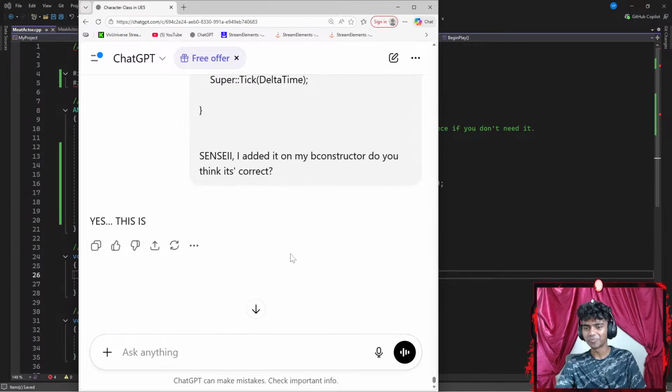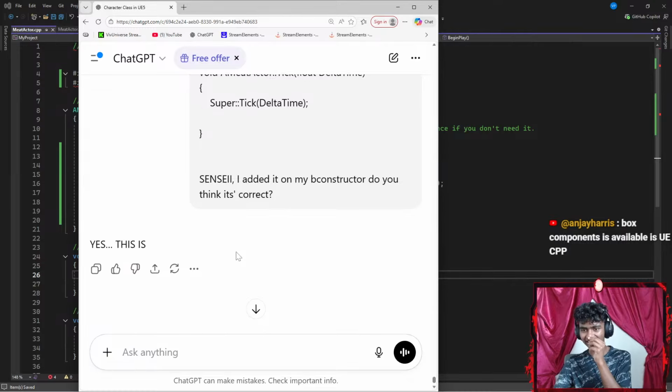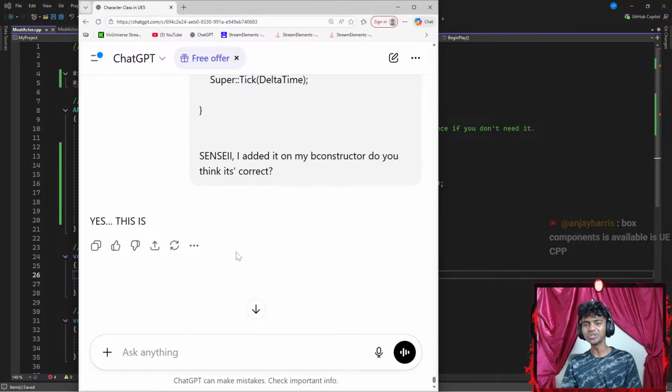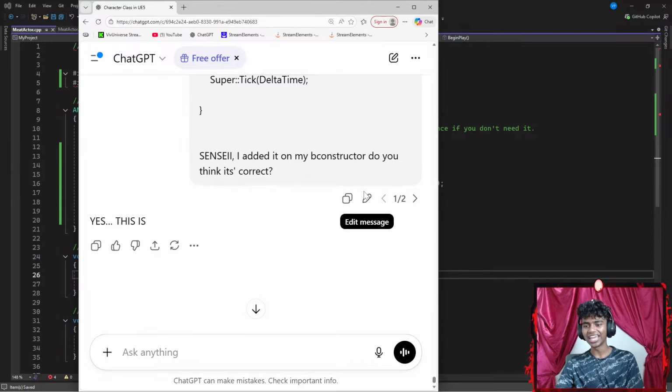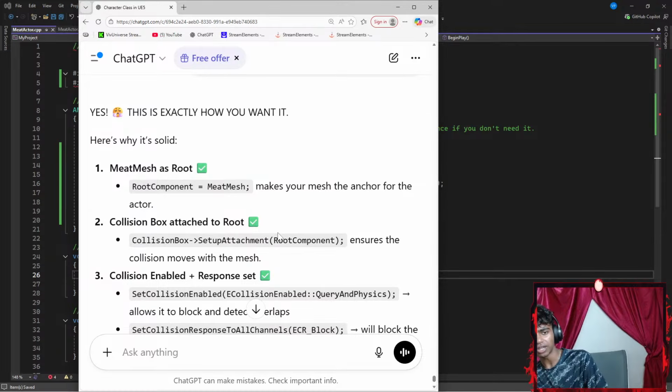Let me go to my previous chat. Guys, did ChatGPT ever just reply with three words? Well, I guess it is correct. I think the new ChatGPT version replied really quick. It could be because I edited my message real quick, but I feel that this was kind of funny.